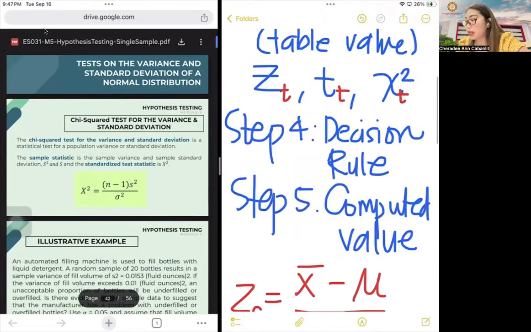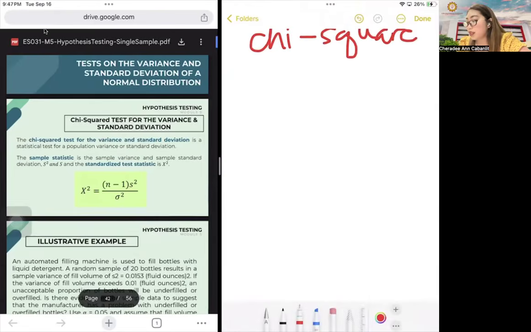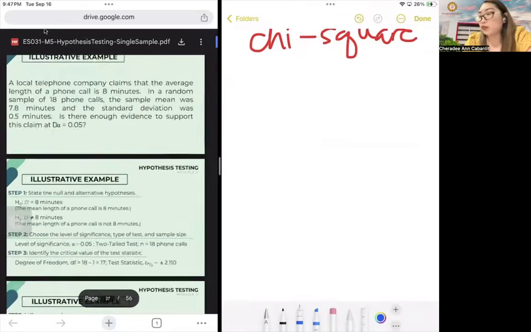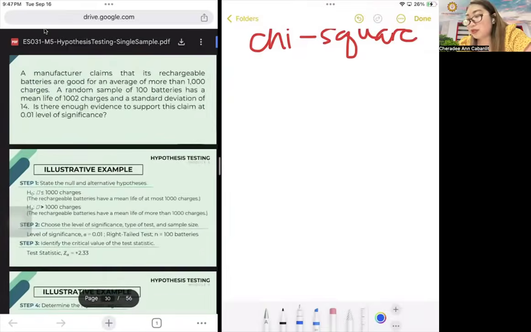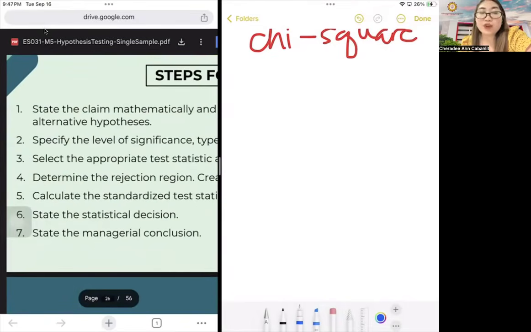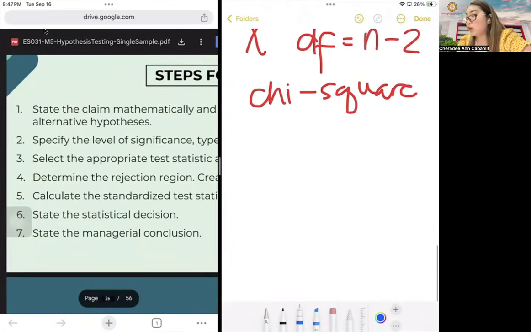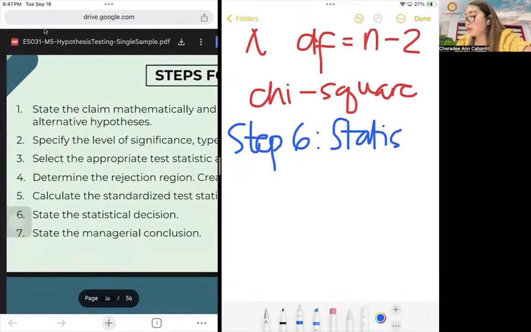Are we done? Step 5 is done. And lastly, of course, step 6 is about your decision already. Going back to the steps, the sixth step is to state your statistical decision. Are you going to reject or do not reject H0?